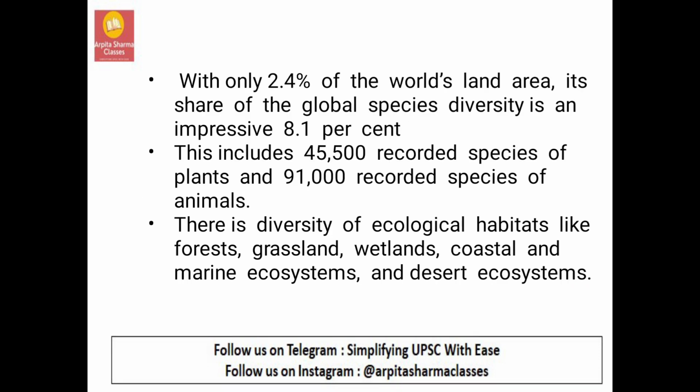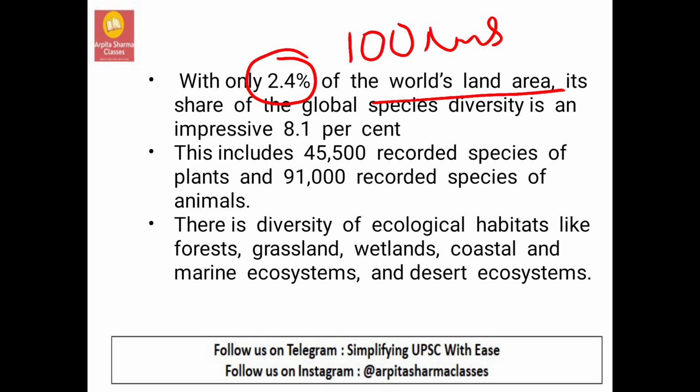Next, biodiversity. India is having only 2.4% of the world's land area. That is, if the land area of the world is 100 kilometers, India is having only 2.4 kilometers of this area. But in this 2.4 kilometers itself, it is having 8.1% of the biodiversity.